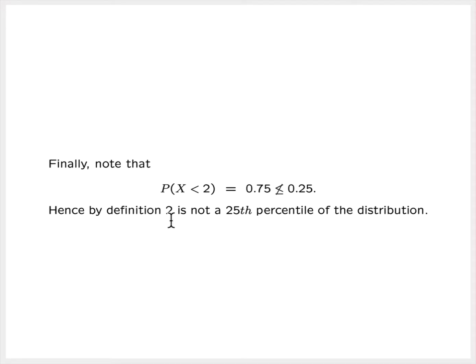Next, let's finally consider 2 from the sample space. The probability that x is strictly less than 2 is 0.75. That is not less than or equal to 0.25, and therefore 2 is not a 25th percentile of the distribution.